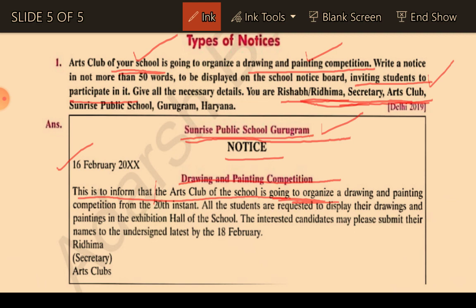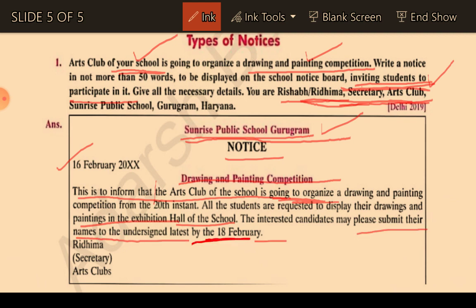All the students are requested to display. This is the matter they want to write, inviting students to participate in it. This is the matter for which they are writing the notice. All the students are requested to display their drawings and paintings in the exhibition hall of the school. Interested candidates may please submit their names to the undersigned.